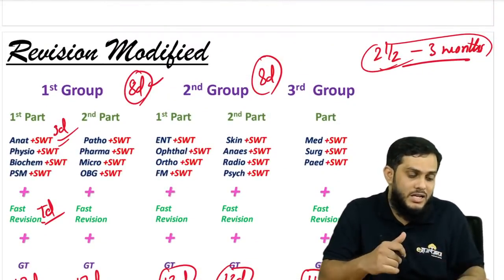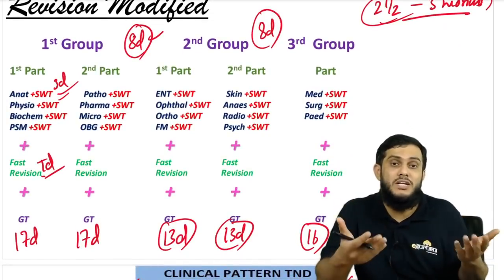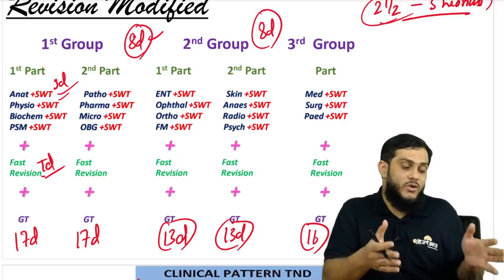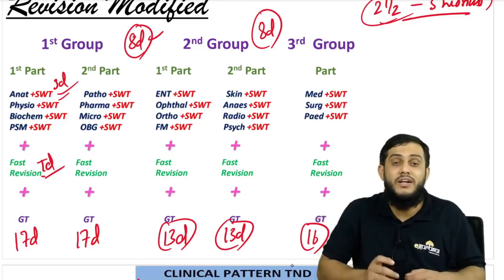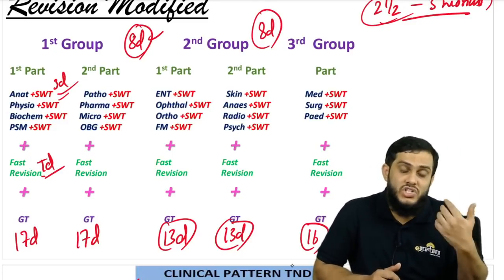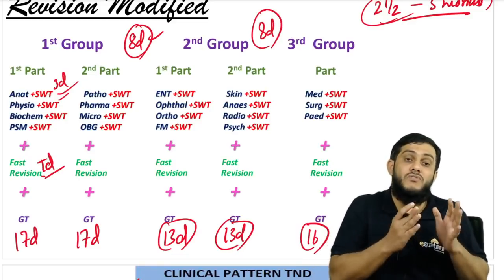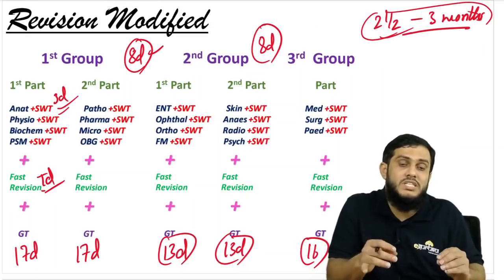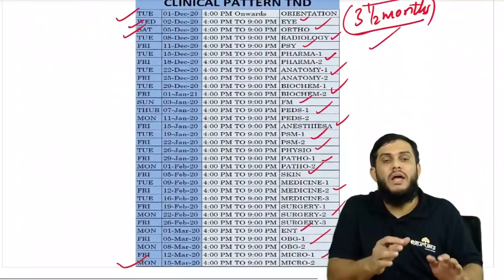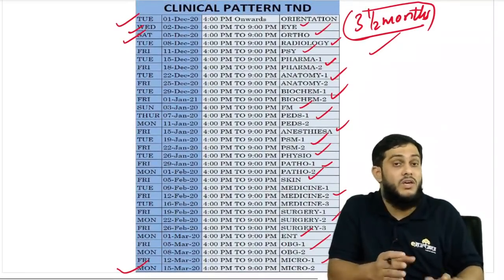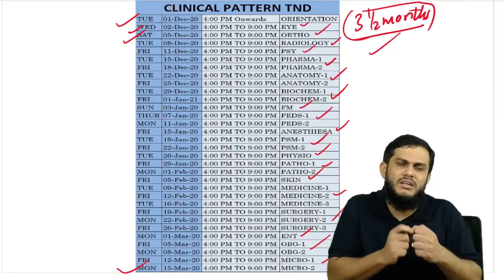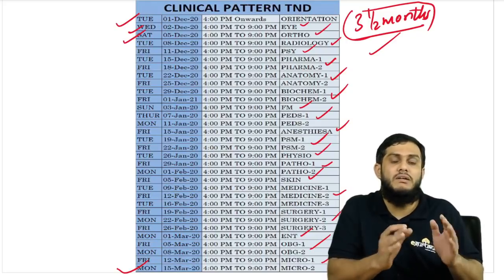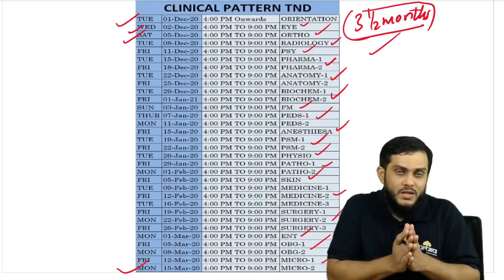But the difference is, in our revision modified plan, we are going to revise 3 times. 3 days for each subject, then giving the subject-wise test, then a fast revision of 4 subjects, then again a fast revision of 8 subjects. So we are giving SWTs, we are giving GTs, we are giving 3 revisions, and we are getting perfect with each and every subject, then moving on to the next subject. So though this plan seems ideal, the TND plan is also a very good plan according to me. If you are opting for the TND plan, I say clearly yes, go ahead. Best plan at this moment, TND plan. It will keep you on track.